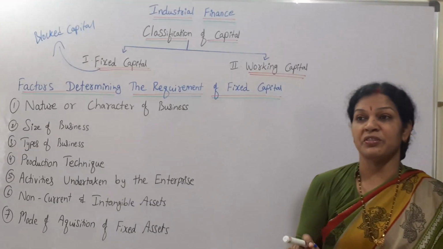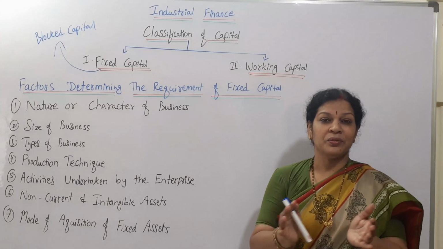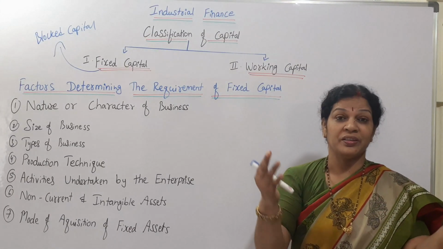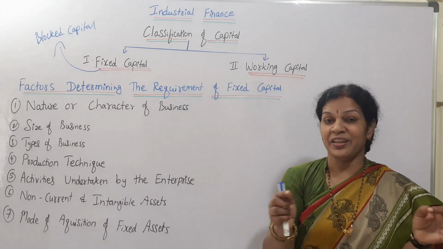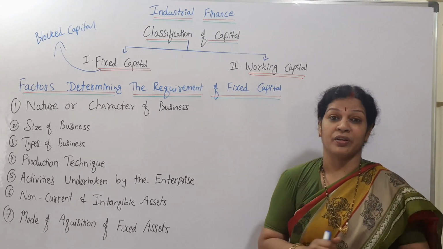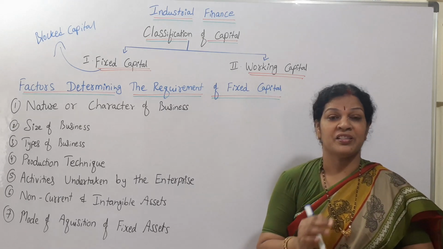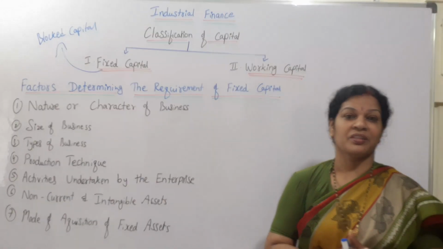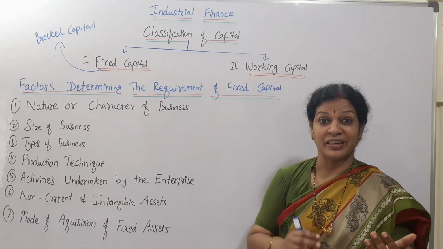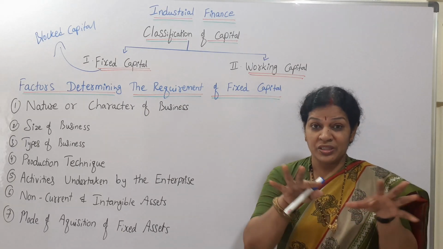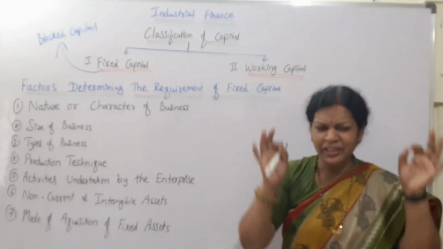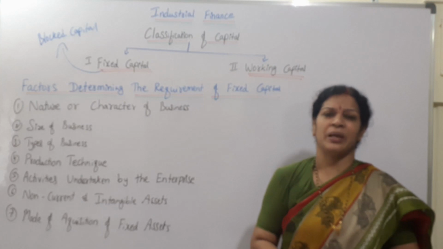If the nature of the business is very big and a lot of equipment is needed, then automatically more fixed capital is required for that kind of organization. The best examples are government organizations like the electricity department, road contracts or railways. They need more fixed capital. Mainly these organizations are based on fixed capital only.